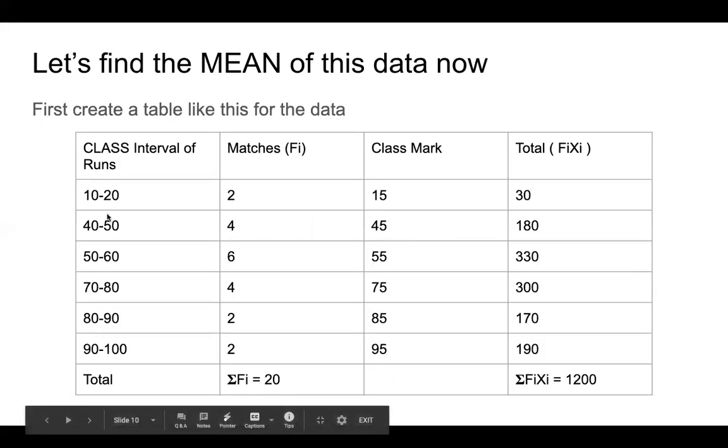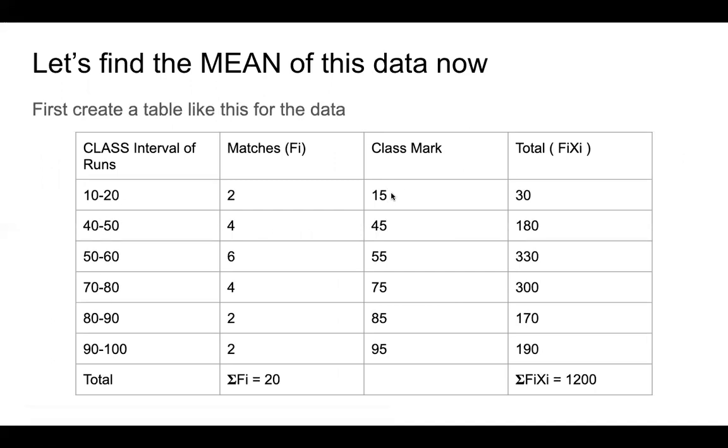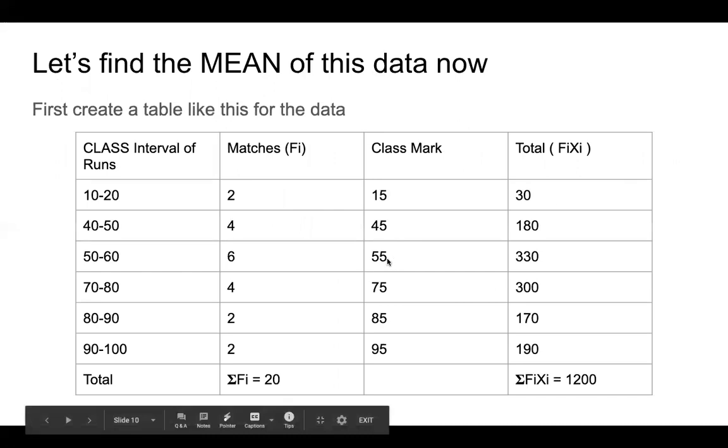These are called classes. 10 to 20 is a class. 15, which is the center of that class, is called a class mark. 50 to 60 is a class. 55 is the center of that class, which is called a class mark. So out of these class marks, we pick one value. We pick any one of these values.